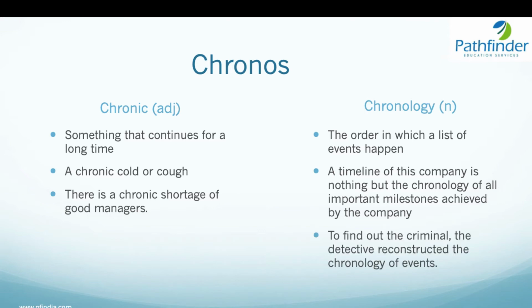To find out the criminal, the detective reconstructed the chronology of events as they happened. The detective listed them one after the other as they happened to identify the criminal. Many a times detectives have to do that.